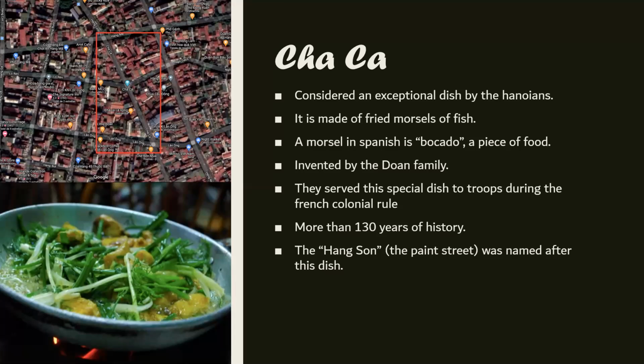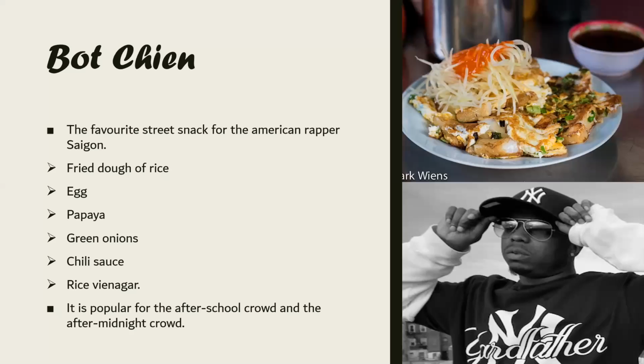The dish was served to the Vietnamese troops during the French colonial rule, and it was served by the Doan family. It is 130 years old. The government decided to name the street after the dish, so now the street is called Chả Cá. Here we have the chart, the square, and the street.